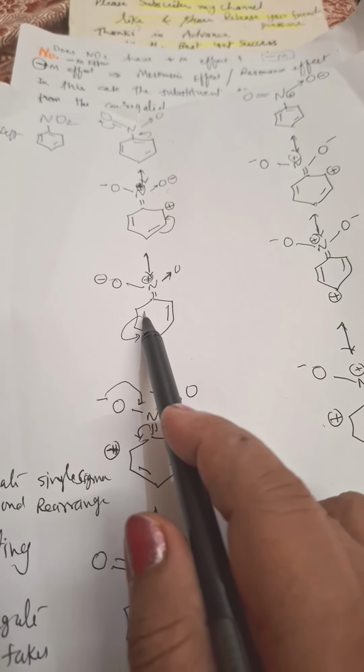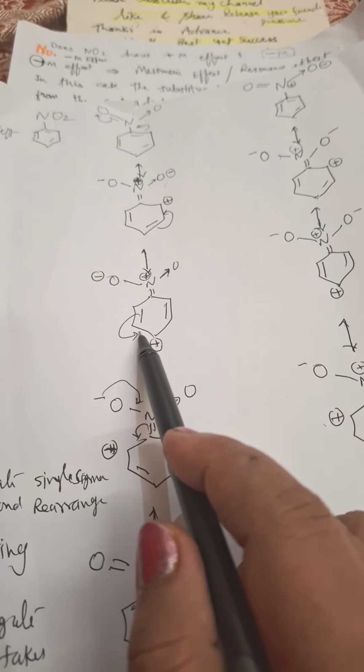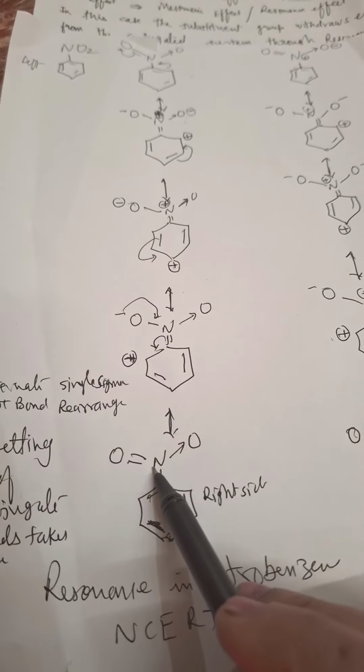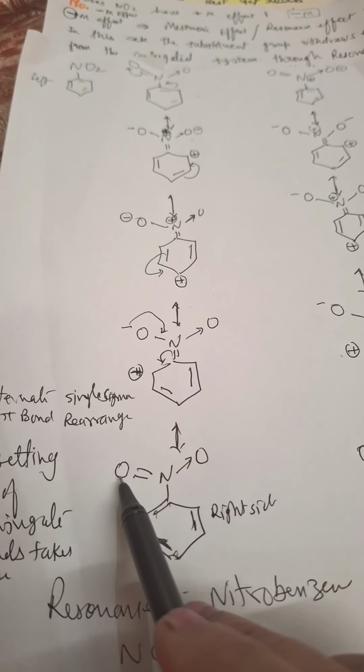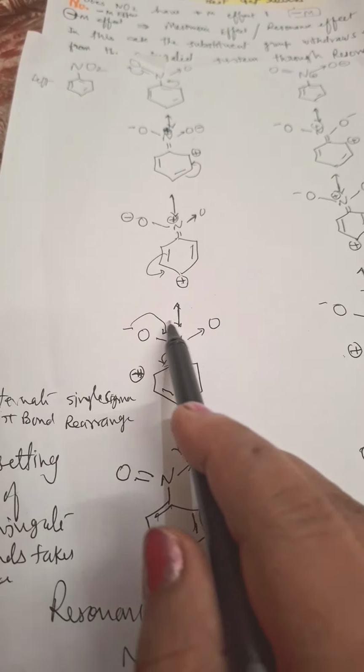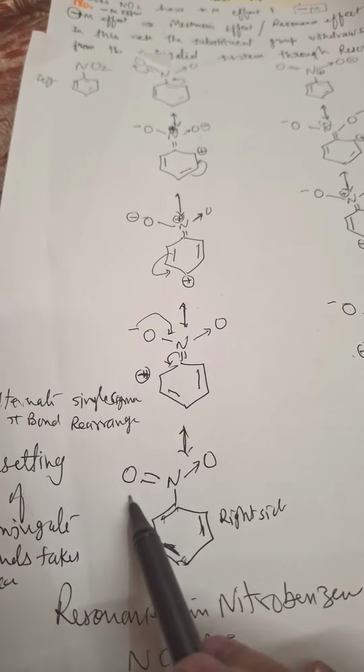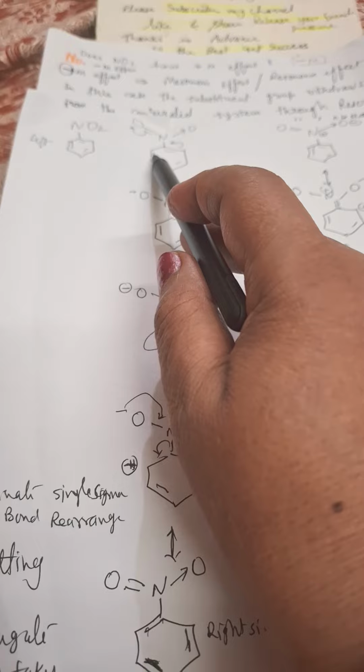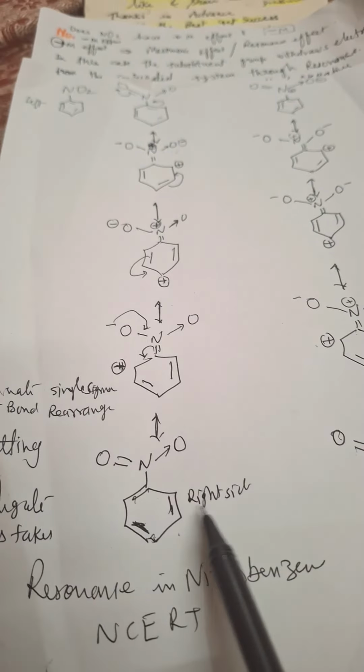The pi bond is delocalized and comes over here, so this bond is formed and the positive charge shifts to here. Then the nitrogen reacts: the oxygen takes away the electron it had grabbed, so it comes back and everything is rearranged. See here, on the left side there is a double bond, and on the right side a double bond.